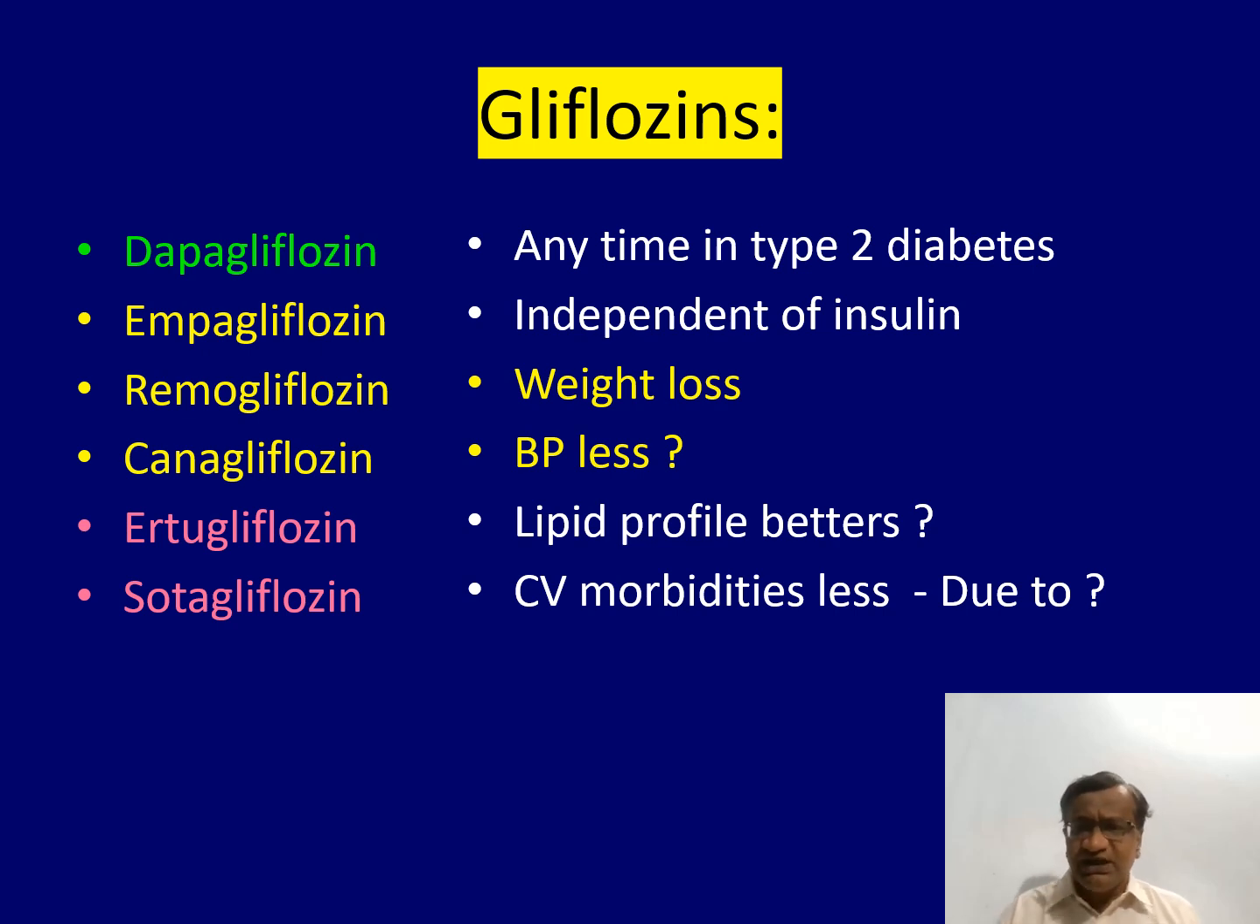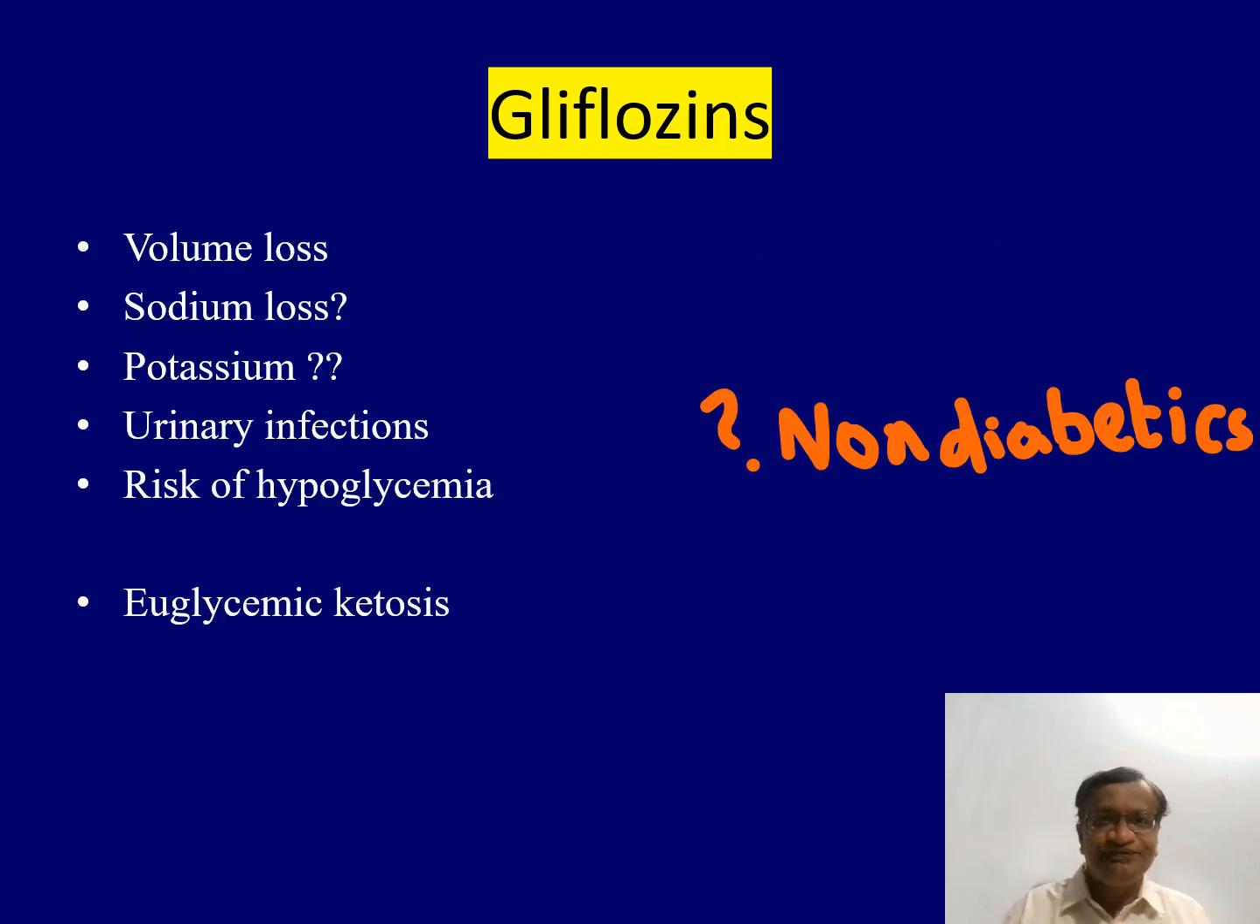It can be started anytime in diabetes, independent of insulin action, because it does not increase insulin. It does not cause insulin resistance like pioglitazone. It causes less BP, and cardiovascular outcome is better because everything is going down. That is why there is a good profile with this. But the problem is that people are now using these gliflozins for their renoprotective and cardioprotective effect even in non-diabetics.